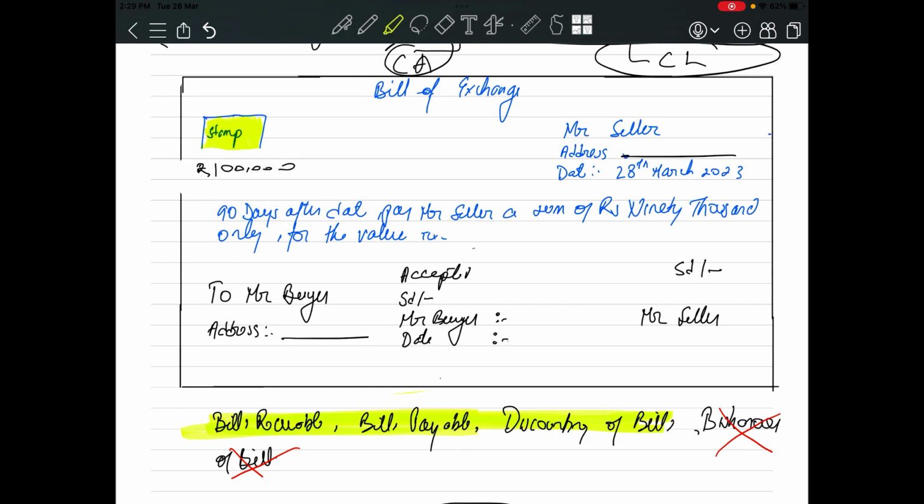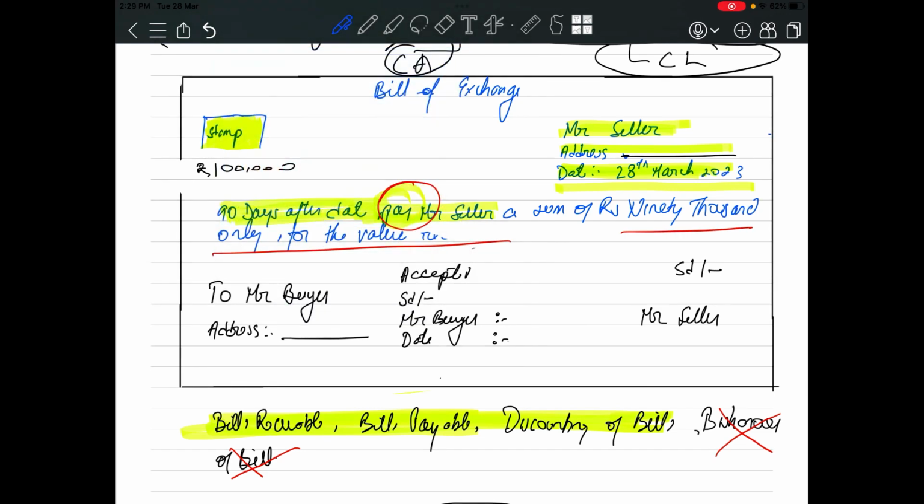Mr. Seller's name will be here, then the address of Mr. Seller and the date on which Mr. Seller has made the bill. What will the bill mention? 90 days after date, the day on which the bill was made, pay Mr. Seller a sum of rupees 90,000 only for the value received.